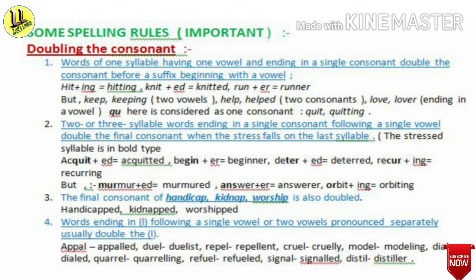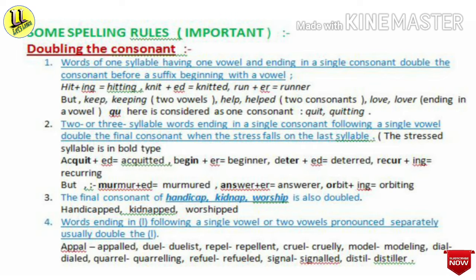The second point: 2 or 3 syllable words ending in a single consonant following a single vowel double the final consonant when the stress falls on the last syllable. The stressed syllable is in bold type.